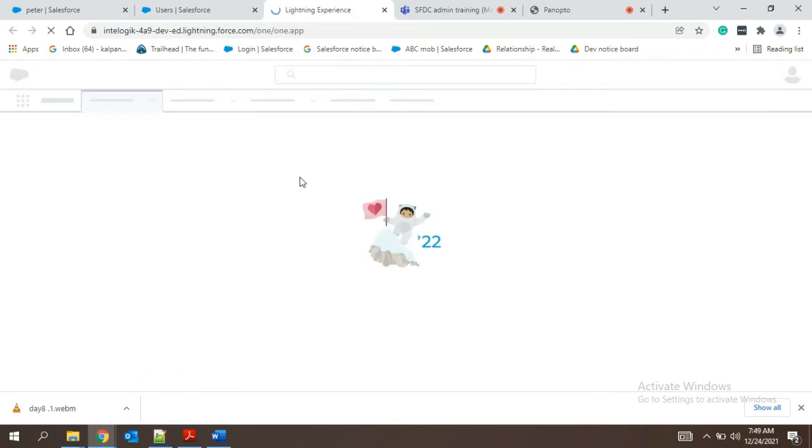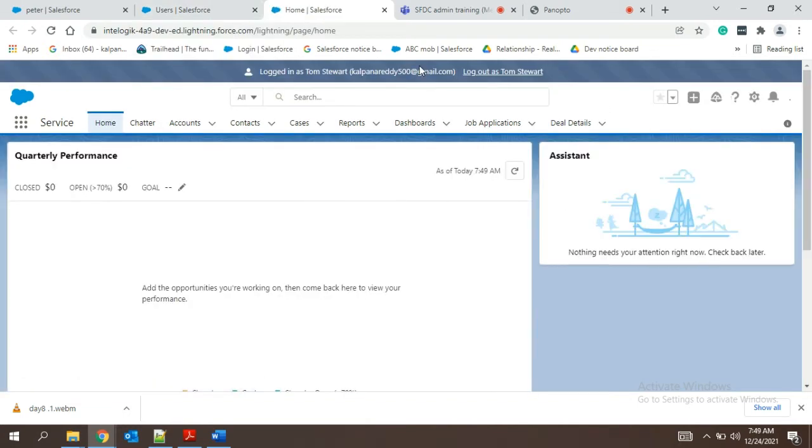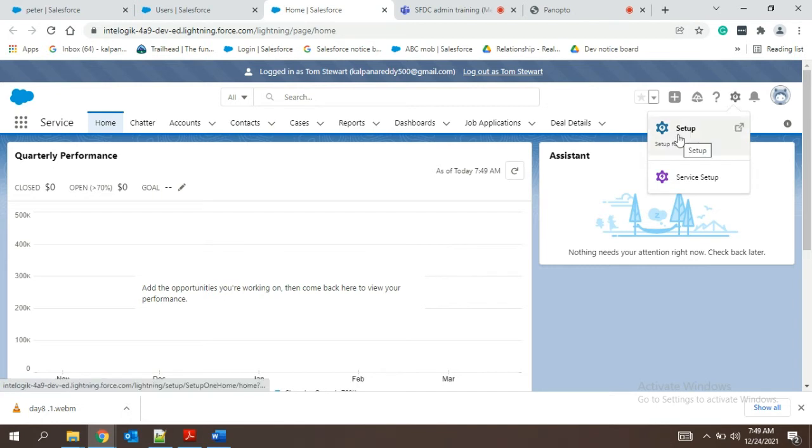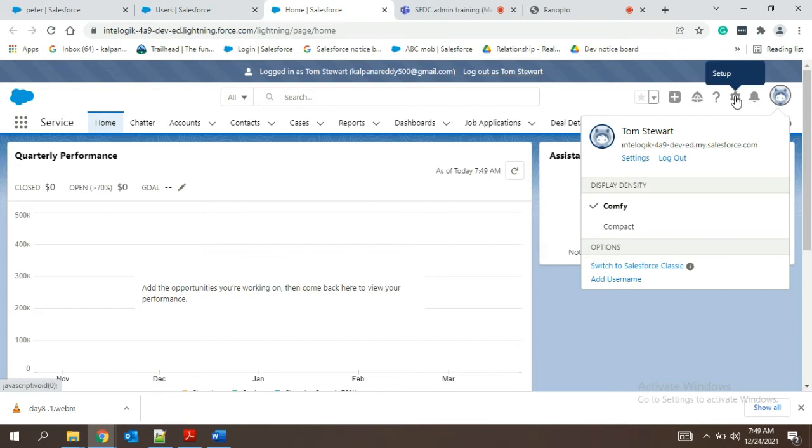so now I am logging into Tom's Salesforce. Okay, the first thing you can see here is that you are logged in as Tom, but not actually Tom. This is the first feature. You can understand that you are logged in with another user's profile, and you can have a look around. This is again for testing purposes that we have added.